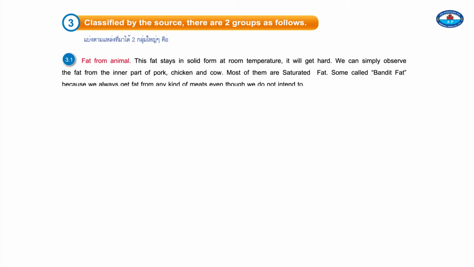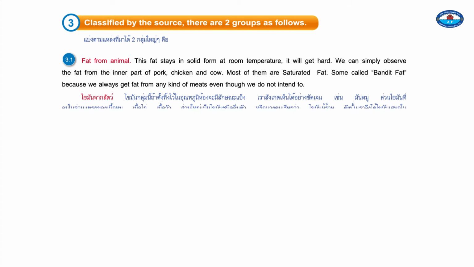3. Classified by the source, there are two groups as follows. 3.1. Fat from animal. This fat stays in solid form at room temperature. It will get hard. We can simply observe the fat from the inner part of pork, chicken, and cow. Most of them are saturated fat, some called bandit fat, because we always get fat from any kind of meat even though we do not intend to.